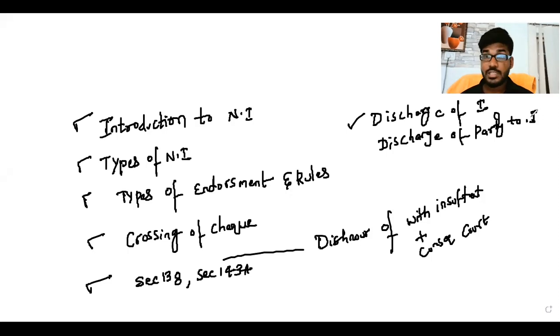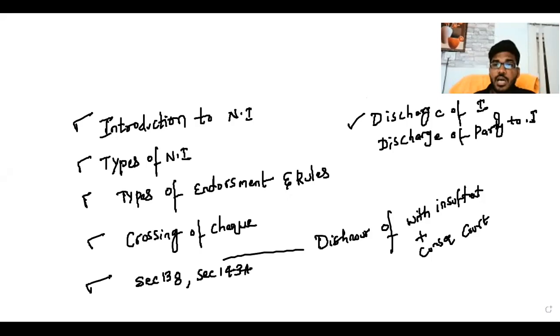After that, crossing of a check: to draw two parallel transverse lines on the check. On top of this crossing, you receive the money only in the account, not through the counter. We are not able to receive it like that. That concept we discussed. Also, wait for 1 minute. So listen.